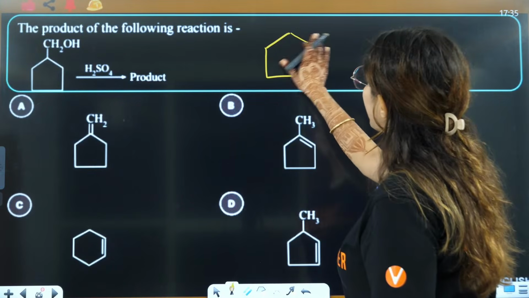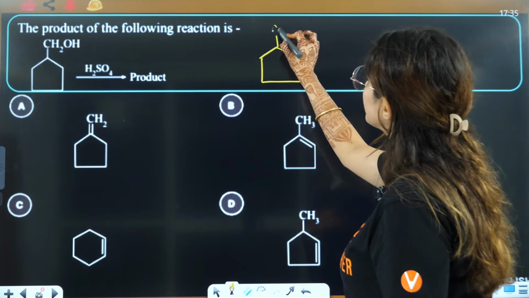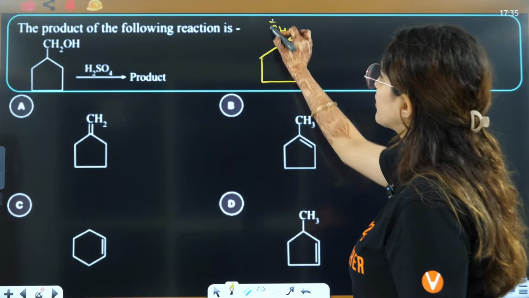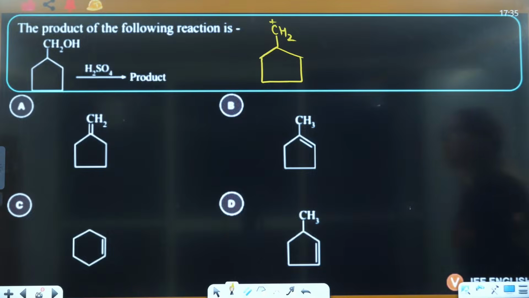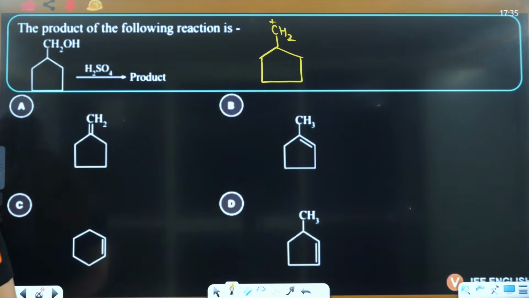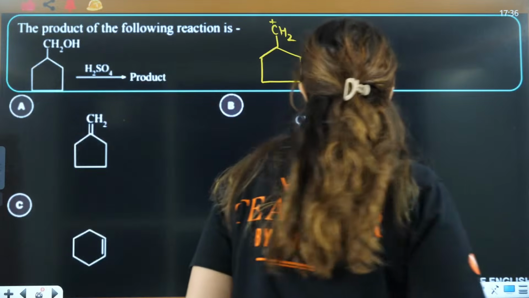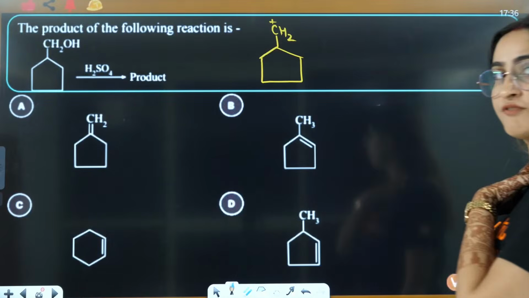But the thing is that this carbocation, because of the cyclic ring, is quite stable and it can further lead to ring expansion. That is why carbocation we have formed. Why?